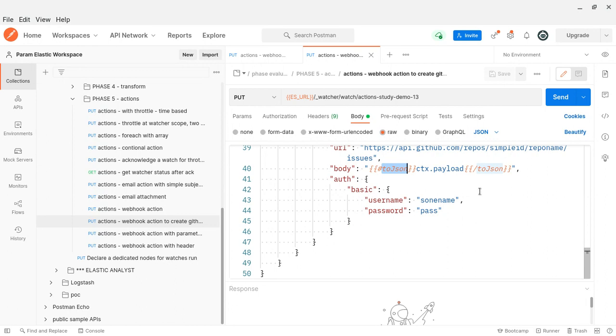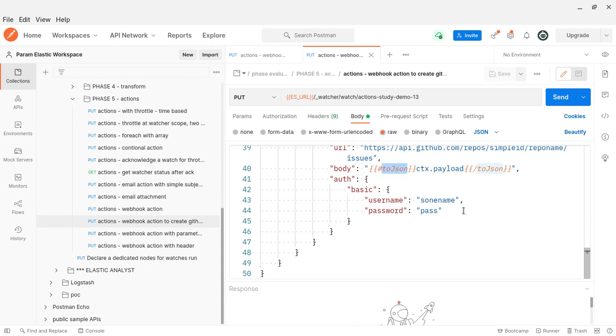In HTML we have an open tag and a close tag, right? Similarly in XML we have an open tag and a close tag. Similarly, they follow a new notation. It's actually a function. Even they would say this is a function. This function is to convert the payload into JSON.